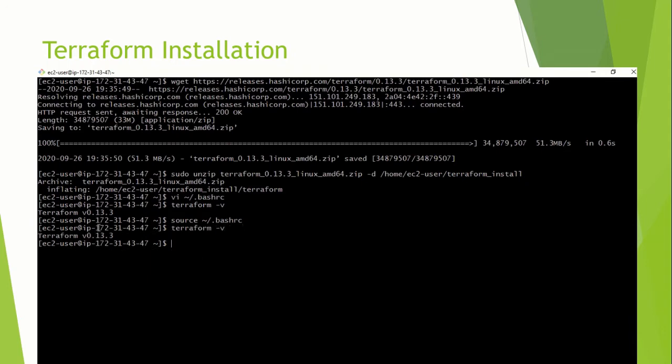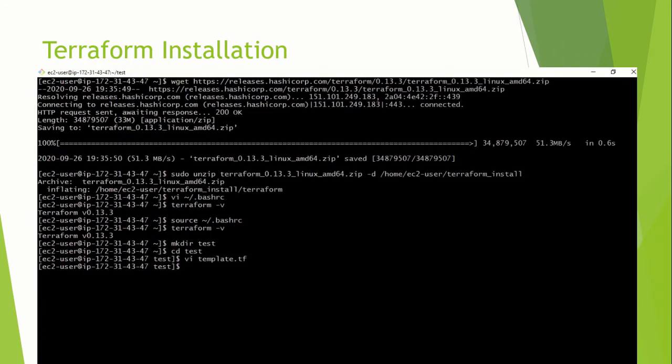Now we will do some testing. I mean, we'll just test whether our Terraform installation is successful or not. So I am creating a test directory here, and there I'll create one template file. I'm just creating a blank file, and all template files have the extension .tf. And now I will run it. So you can see, after this, if you are getting these changes, it means your Terraform installation is successful. Now you can proceed further.